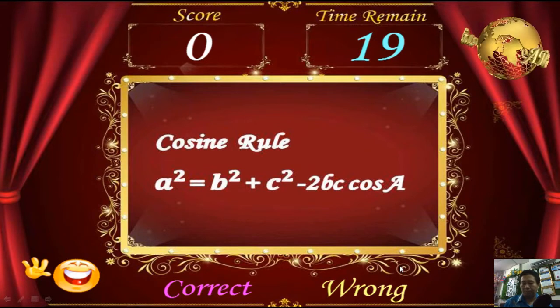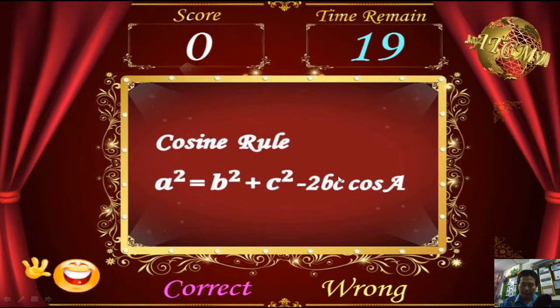If the statement is true, the player needs to press the correct logo. If you think it is true, you press the correct button. Then the player will be given 5 marks for score. Here 5 marks are added, plus 5 seconds for the timer, and this question will disappear.